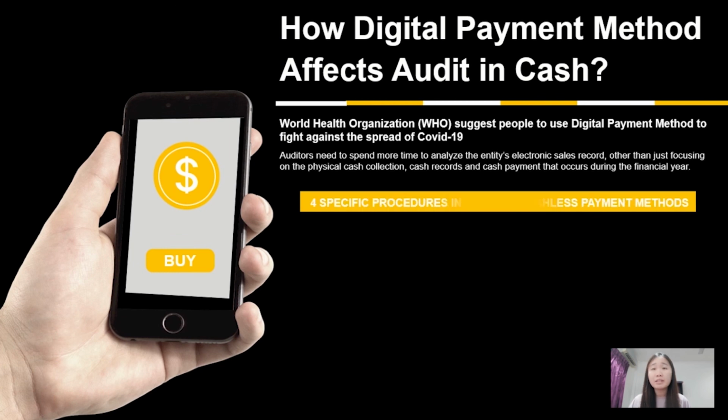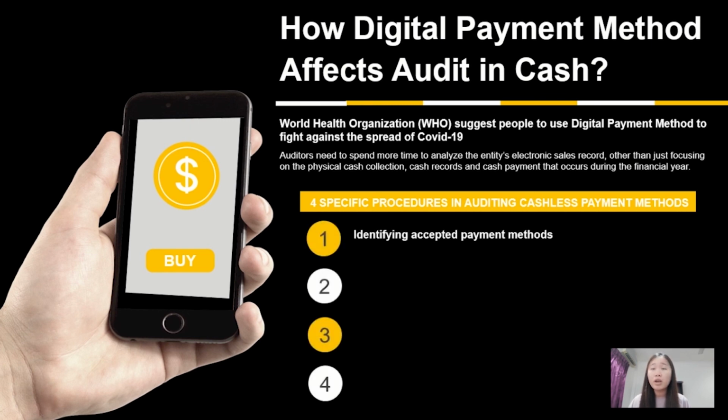There are 4 specific procedures required for the auditor to perform the auditing of cashless payment. Firstly, the auditor will need to identify all the digital payment methods accepted by the audited entity, such as credit or debit card and digital wallet. Secondly, the auditor would have to evaluate the roles and responsibilities of the employees that receive, record, report, and analyze the cashless transactions that occur daily.